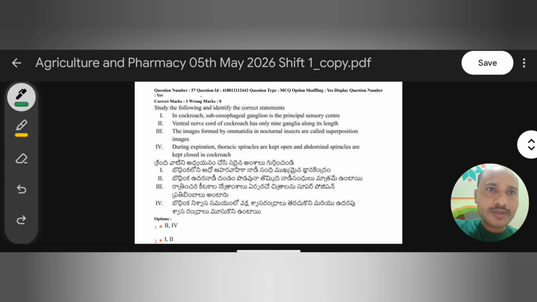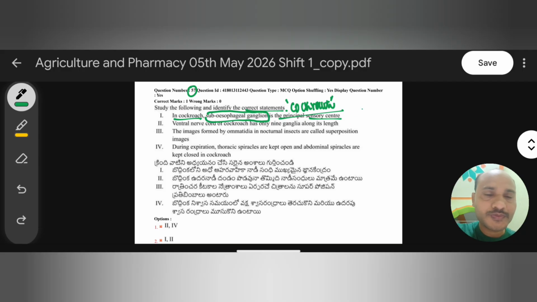Okay, so next, question 57. Study the following and identify the correct statement regarding cockroach. All these are statements about cockroach. We will analyze them one by one. First: in cockroach, sub-esophageal ganglion is the principal sensory center. No. The principal sensory center is not the sub-esophageal ganglion. It is the supra-esophageal ganglion.